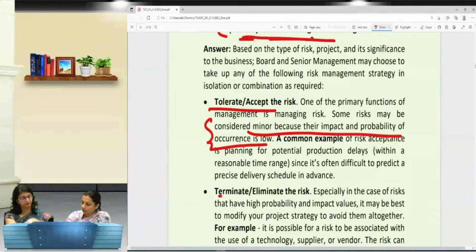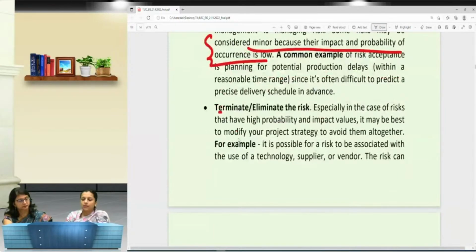In the second way, it comes as terminate or eliminate the risk. In that case, it says there are certain risks which have a high probability or whose impact values are very high. So it is better to modify your project accordingly. Only then can you terminate the risk. Examples are also given over here. It is highly advisable when you are writing that you explain first and then write the example. But only writing the example, not explaining it, you won't get the marks. The example is only to support whatever you have written.